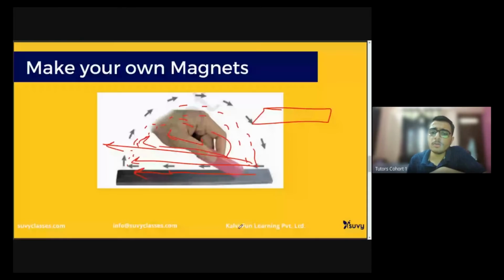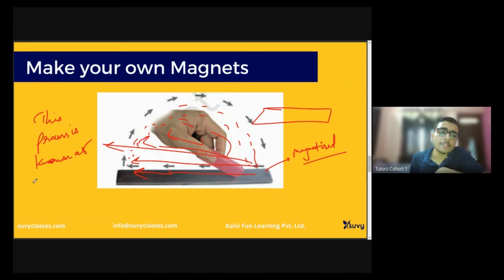Okay, so we were just discussing this, right? I said you can rub the magnet over this iron piece and it will be magnetized, and this process is known as magnetic induction: inducing magnetic properties in a substance using another magnet.